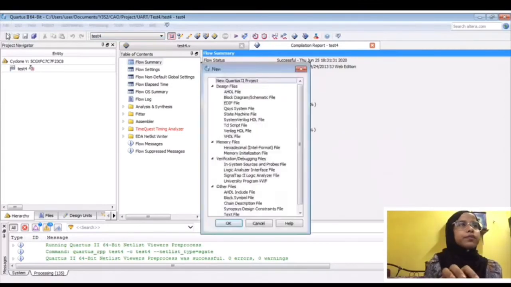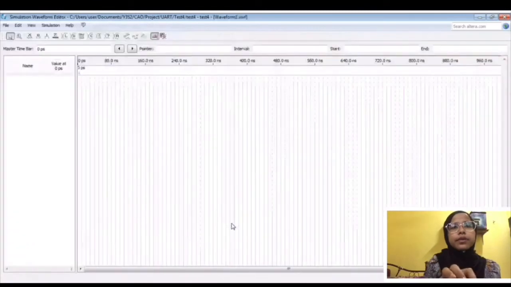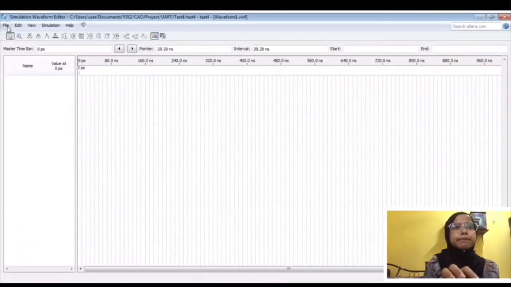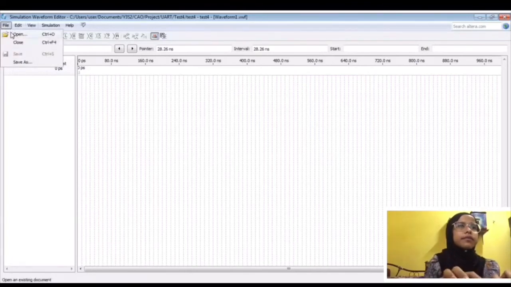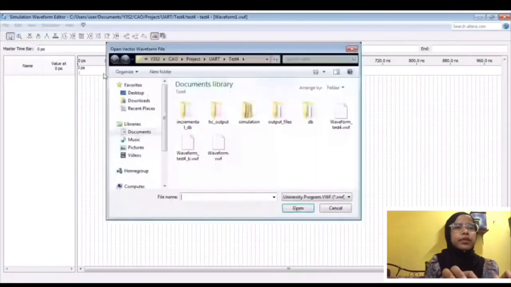So we have already got the timing diagram from here. We run the functional simulation.